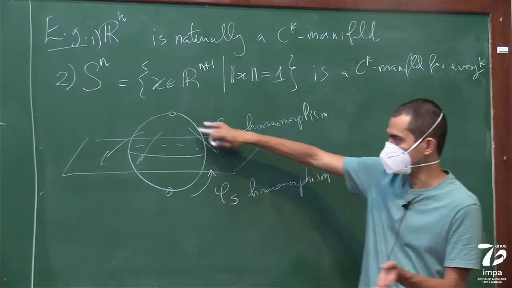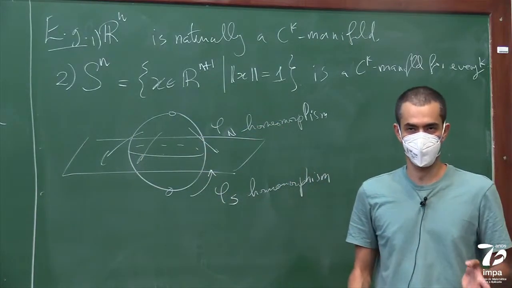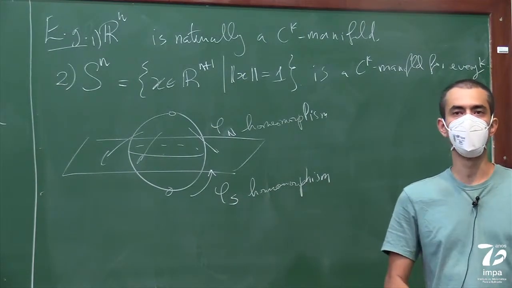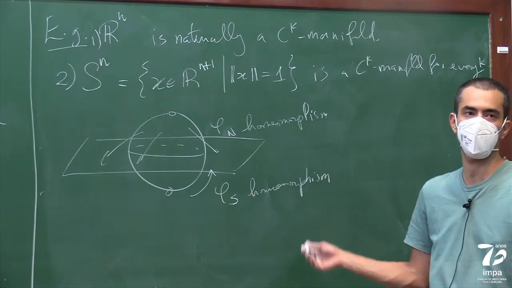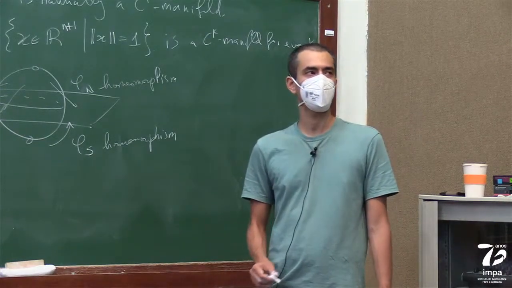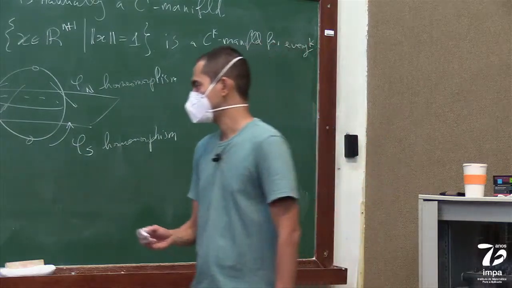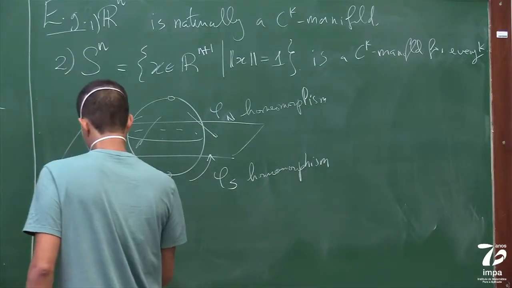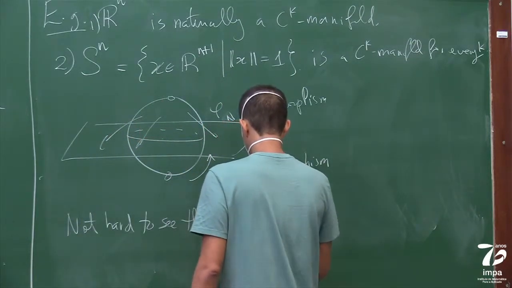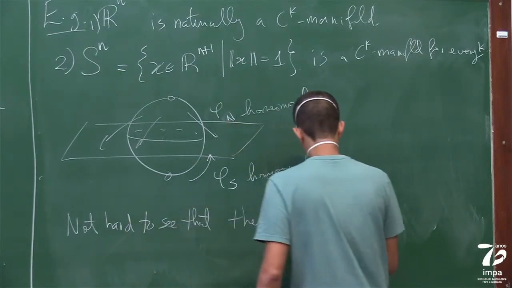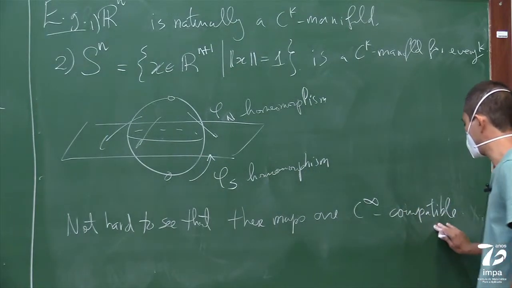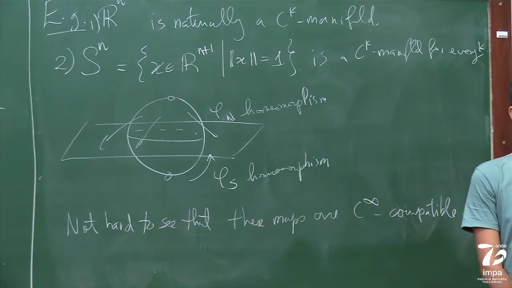When you look at the intersection, so everything except the two poles, it's not hard to see that this is actually going to be a smooth, C infinity diffeomorphism from Rn to Rn. You can do the calculation if you want. I'm going to spare you from that, but this is in any basic manifolds textbook. So it's not hard to see that these maps are C infinity compatible, and therefore CK compatible for any k.